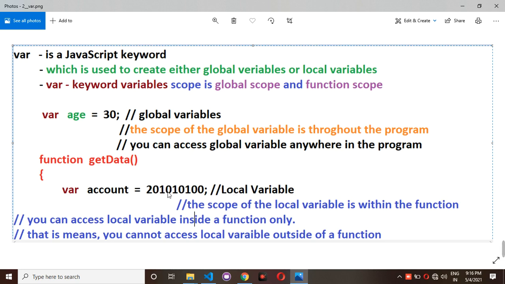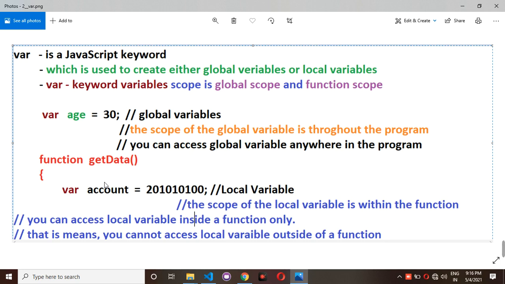Why do we call one a local variable and another a global variable? If you are declaring or defining any variable inside a function, that is called a local variable. If you are defining or declaring any variable outside of a function, that is called a global variable. The scope of the global variable is throughout the program; you can access it outside of the function as well as inside the function.